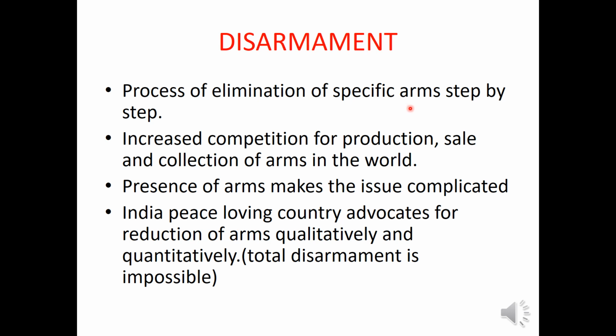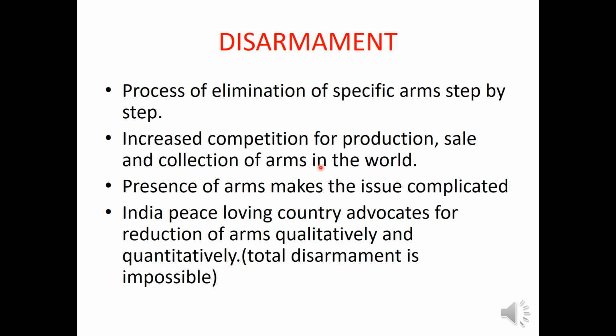But the increased competition for production, sale and collection of arms in the world has created a major problem. And the countries think that this may lead to a Third World War. So what should be done?